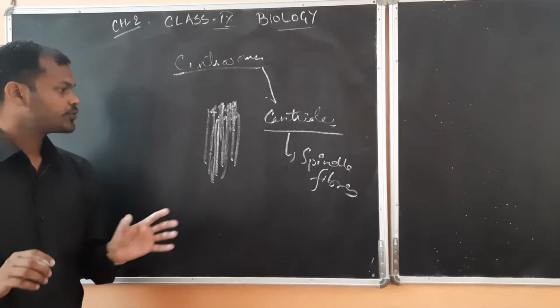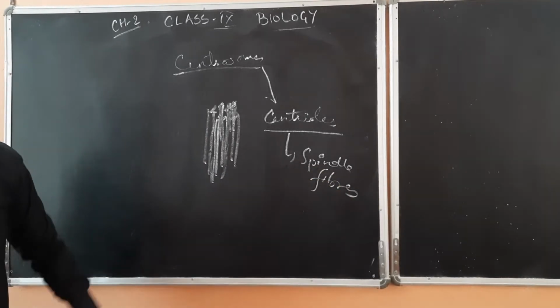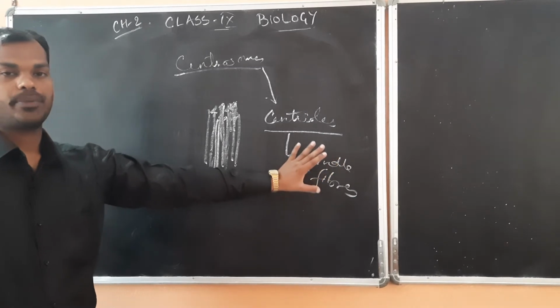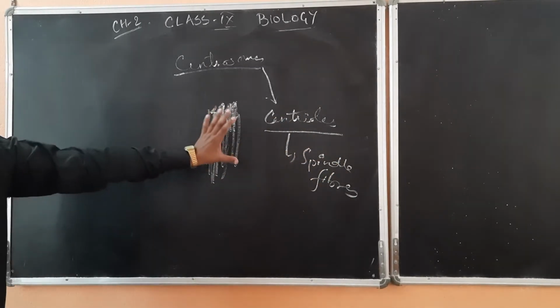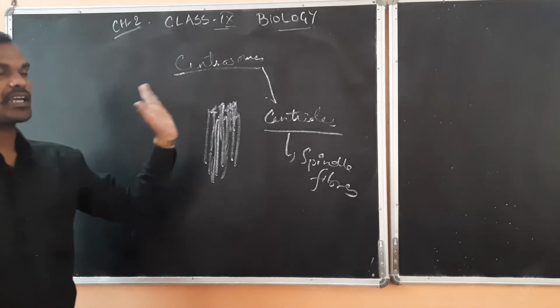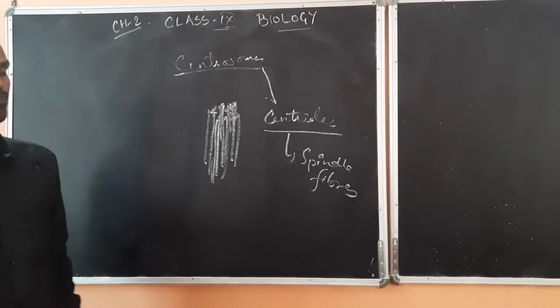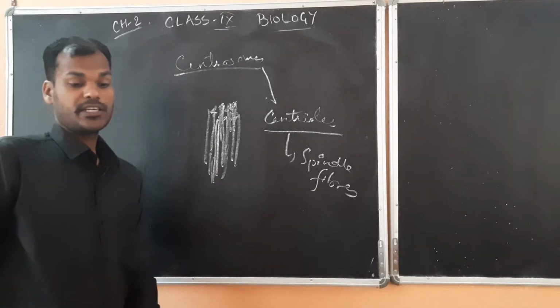cell division. Without the spindle fibers, the chromosomes will not be separated apart, and if the chromosomes will not be separated apart, then cell division will not take place. Many genetic disorders can also happen if the centrosomes are not present. So this is the centrosomes.